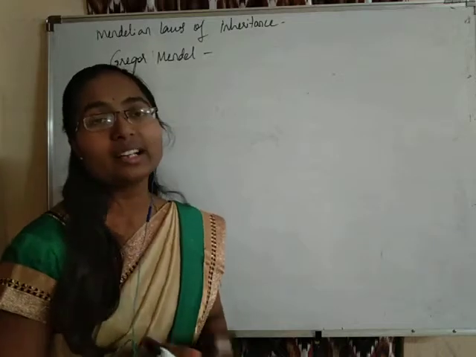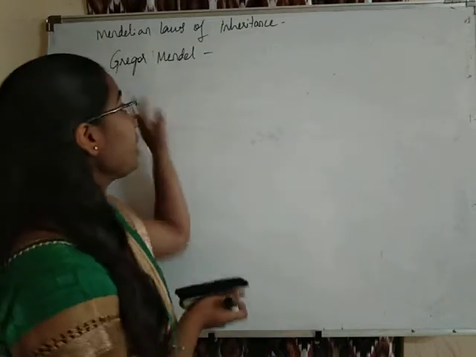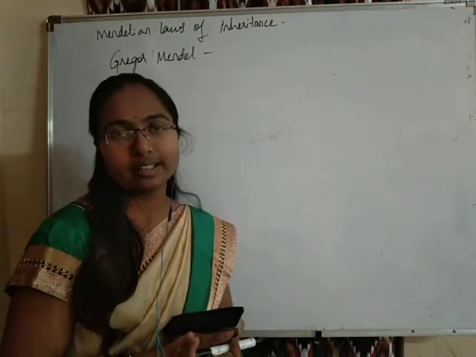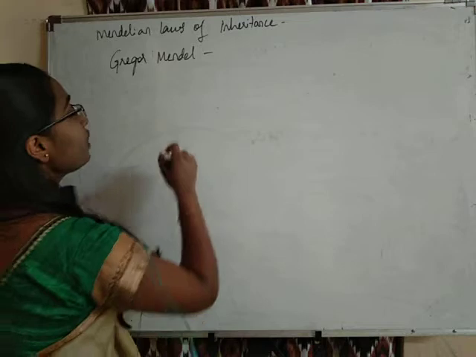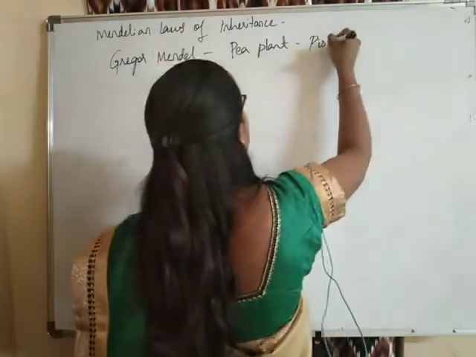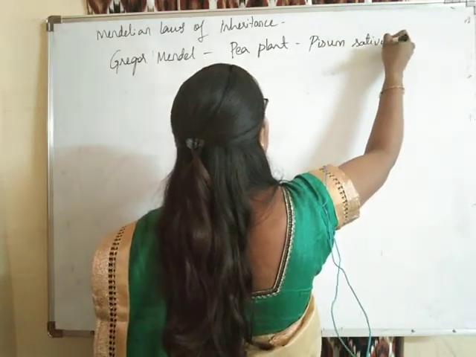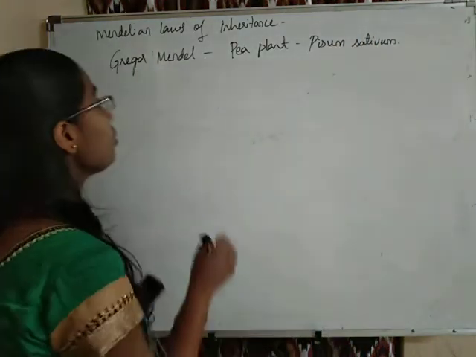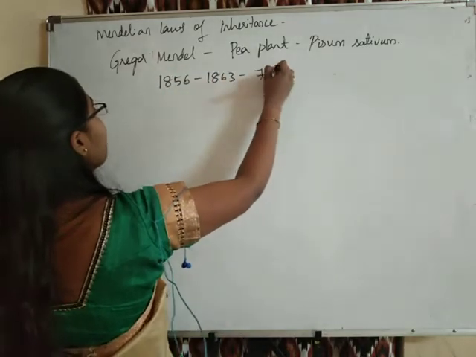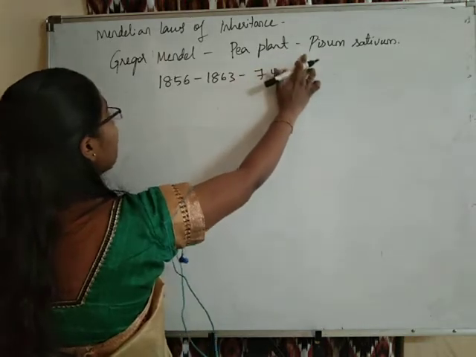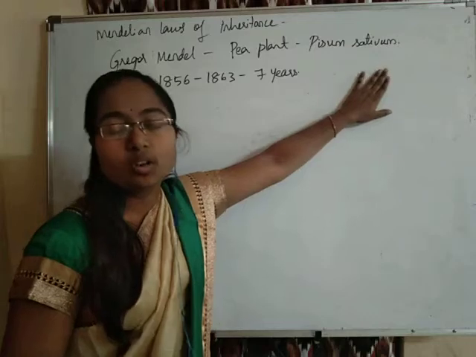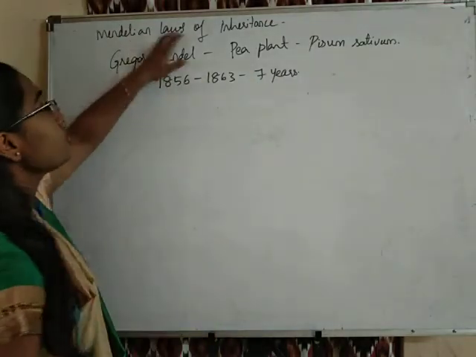This was exactly in the mid 19th century, students. Gregor Mendel is the first person to perform experiments related to inheritance and variation of the characters. He worked on pea plants, whose scientific name is Pisum sativum, for very long, 7 years, from 1856 to 1863, and he proposed the laws of inheritance.